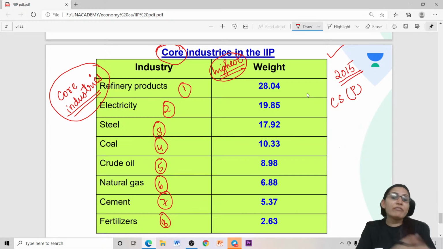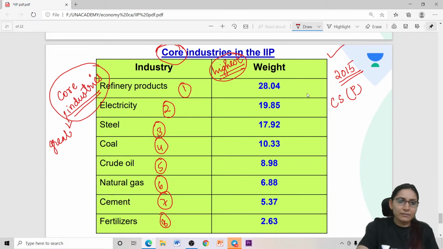So they have a very significant role in deciding the growth rate of the Indian economy. That is why they are called core industries. Core industries means they have a greater influence on the overall growth rate of the economy.